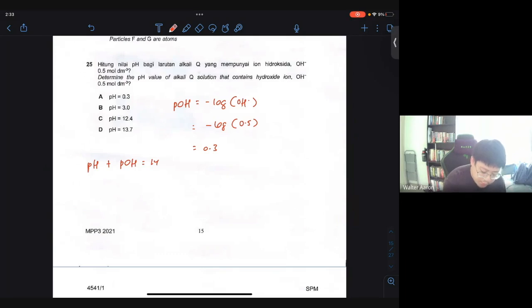So right now we have 0.3 as your pOH, right? So your pH is basically 14 minus pOH, which is technically 14 minus 0.3. Therefore, the answer is 13.7. So the pH value of a 0.5 mole per dm cube of an alkaline Q, which contains hydroxide ions, is 13.7.